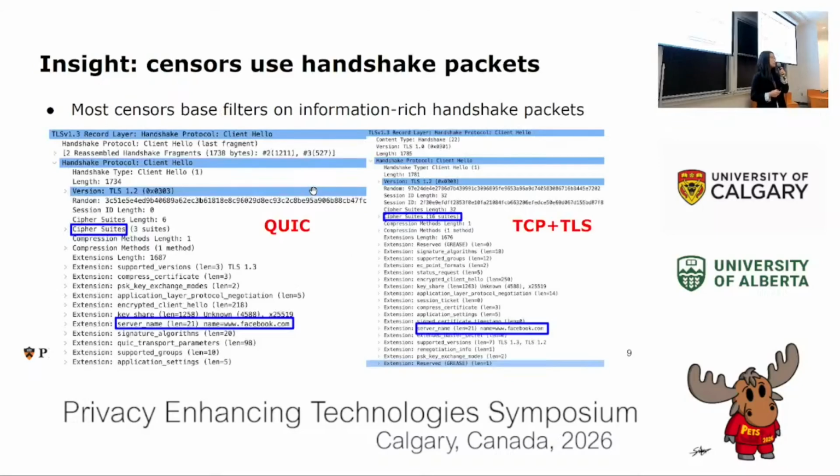Our design is based on two key observations. The first is that censors often base their filters on the information-rich handshake packets. These are the client hellos in QUIC and TCP TLS traffic, which include fields like cipher suites and server name, which are things that censors often want to use when they determine what traffic they want and don't want.